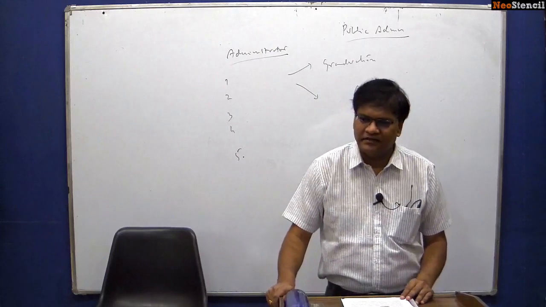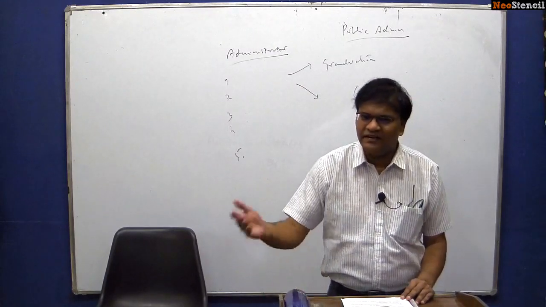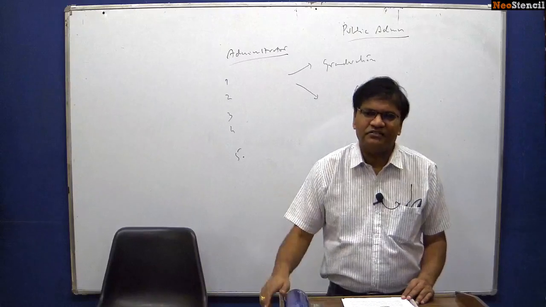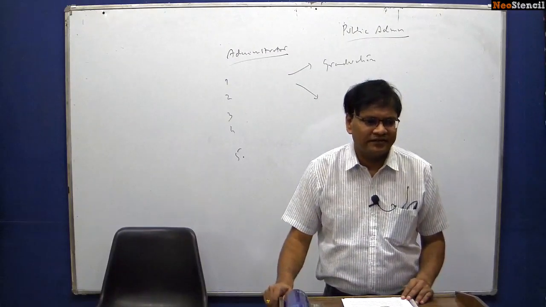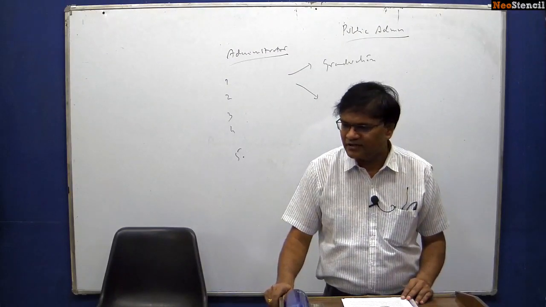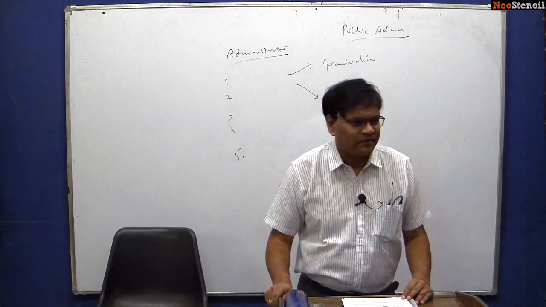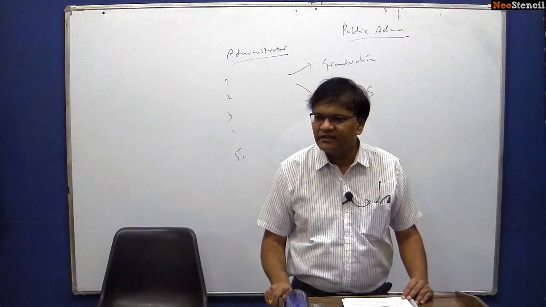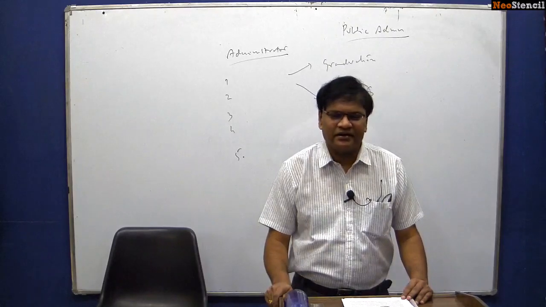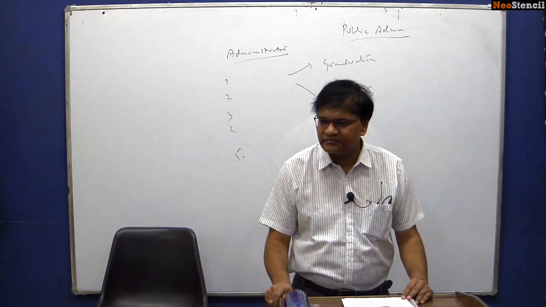Very, very important. Now, from participative management, you go on to the next level: participative democracy. We say that the problem with India is that we have a representative democracy but not a participatory democracy.